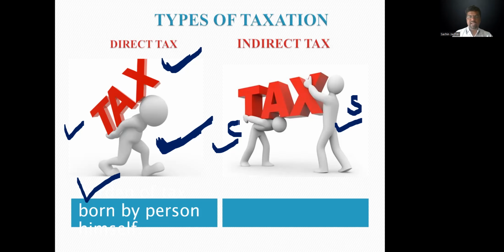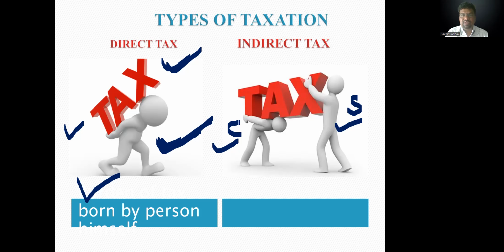Again, discussing here, the levy of tax is on one person, but the burden of tax is on another person. The levy of tax is on the supplier, and the burden of tax is on the customer. The difference here is that the burden of tax is on a different person.